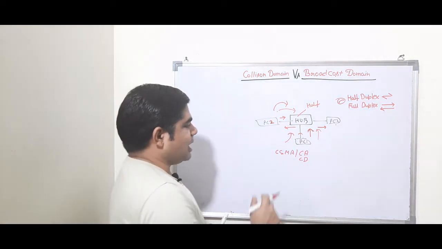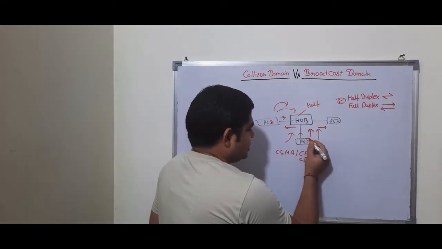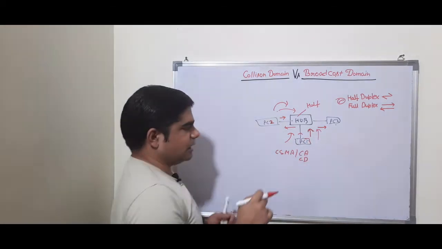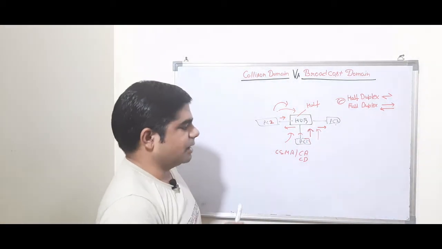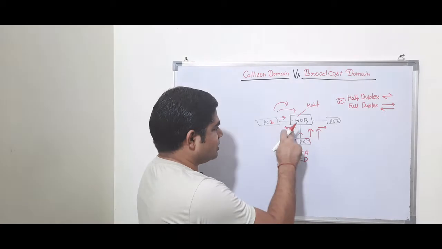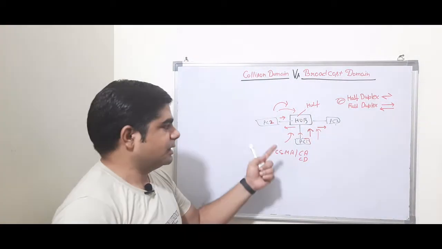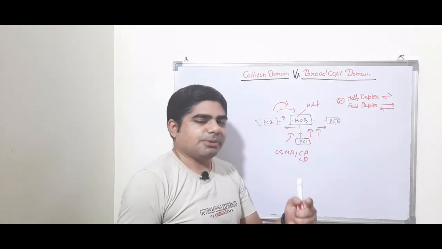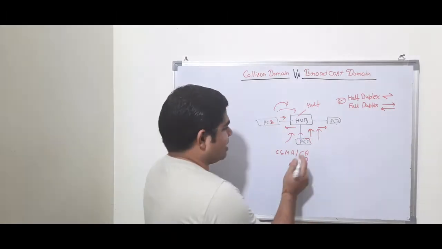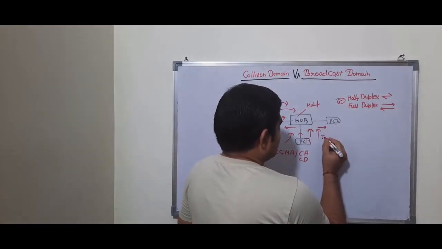Okay. So what will happen then? This PC1 will continuously sense the wire, whether somebody is sending or not. When it is also sending, it will get a signal that some other PC is also sending. At the same time, it will send a jam signal